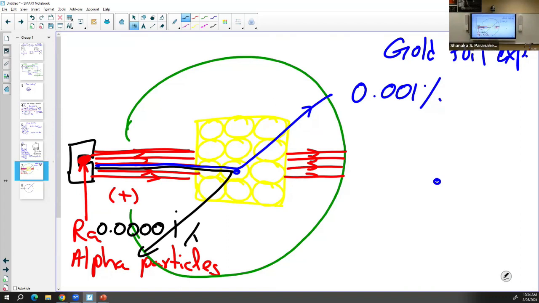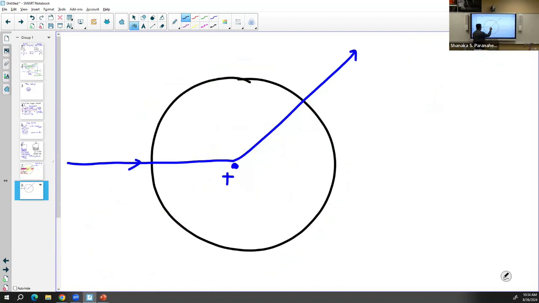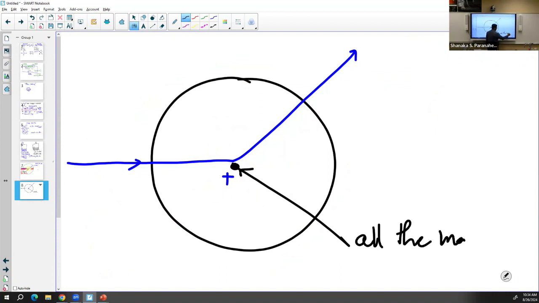So because of this evidence, he proposed that all the mass of the atom is going to be in the center. So it's very rigid and it cannot be penetrated by the alpha particles. So all the mass is in the center. So this has all the mass. And later, scientists named this center the nucleus of the atom.